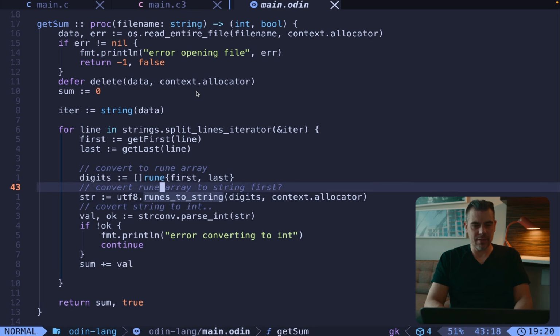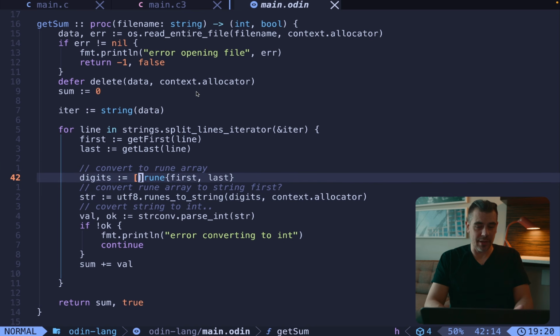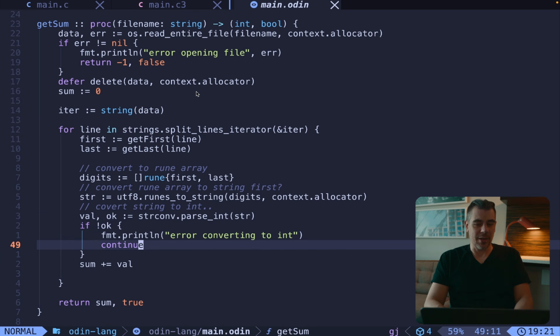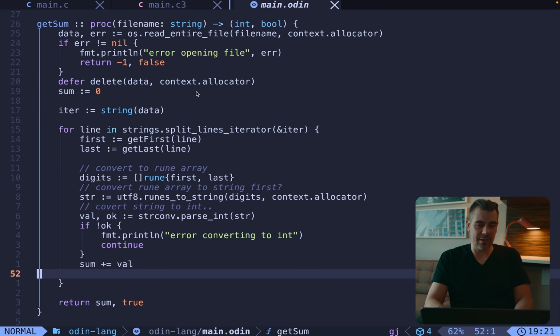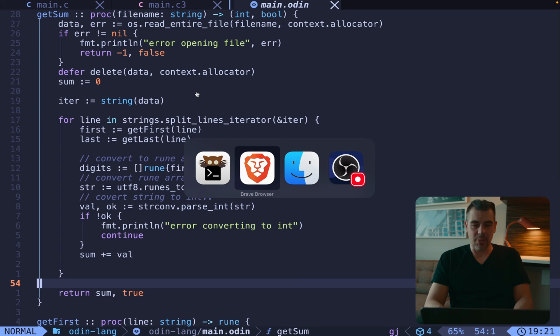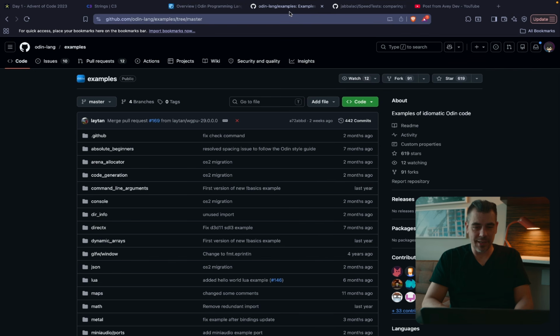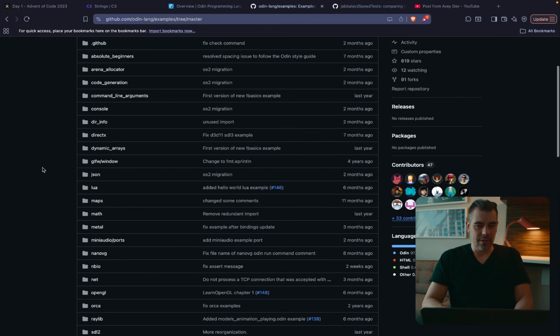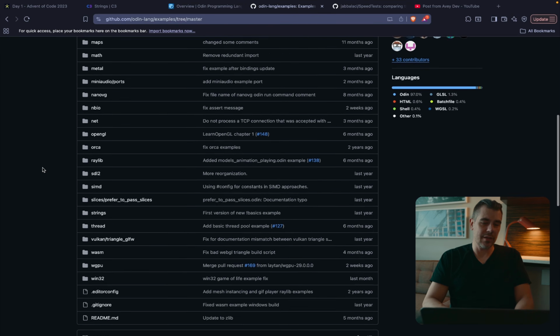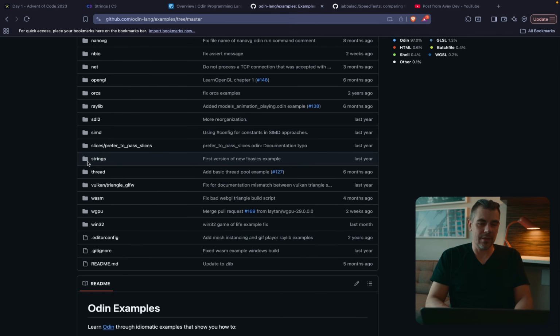Actually, this is a rune array. Then I convert that rune to string, and then I could convert that to an integer, so I can do the math and get those working. I will say Odin has an examples Git repo, so there's a bunch of stuff you can look in here and say, oh, that's how you do it.